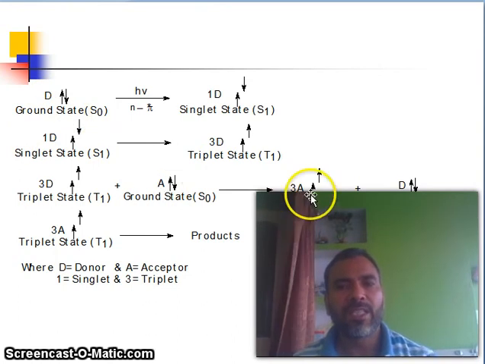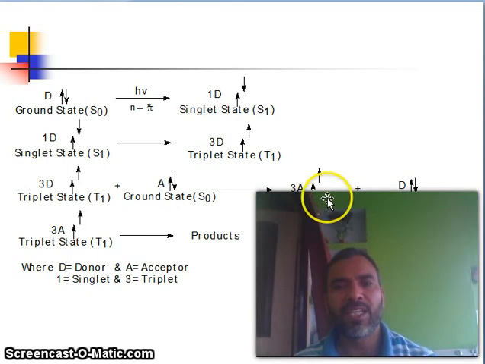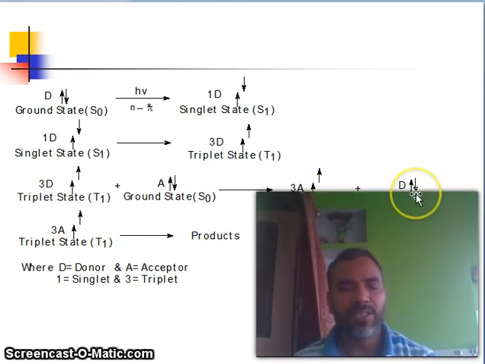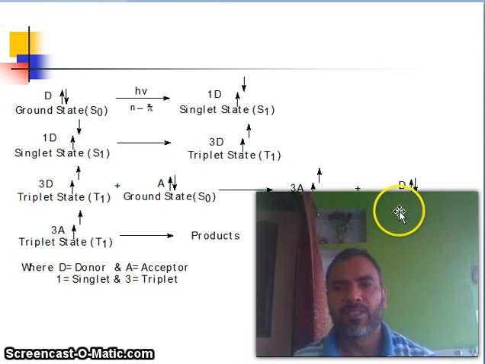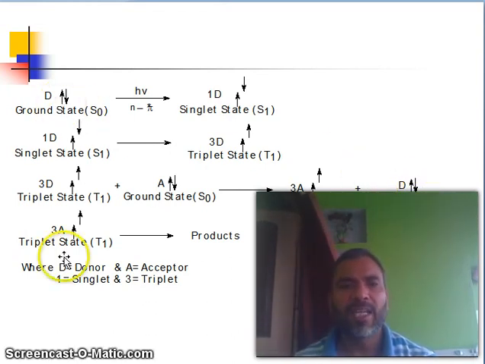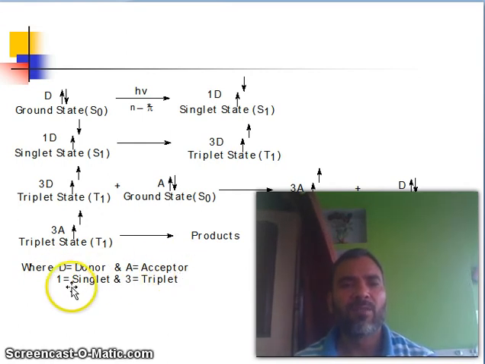Now it accepts, it becomes the triplet state T1, 3A, and you see the ground state D. So I started from here and returned back here. Again the triplet state T1, 3A, gives the products. Where D is donor, A is acceptor, 1 is singlet and 3 is triplet.